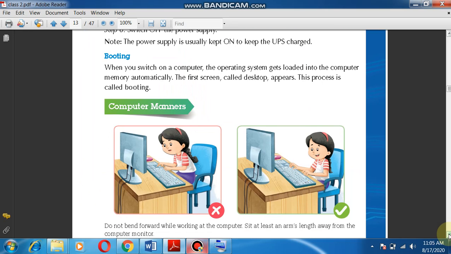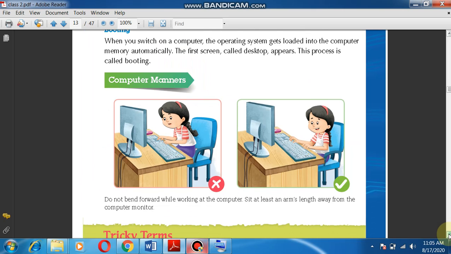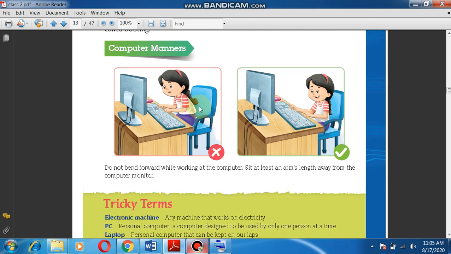And last but not the least, computer manners. You should follow some manners when you are working on a computer. Do not bend forward while working at the computer. Sit at least an arm's length away from the computer monitor, because if you sit